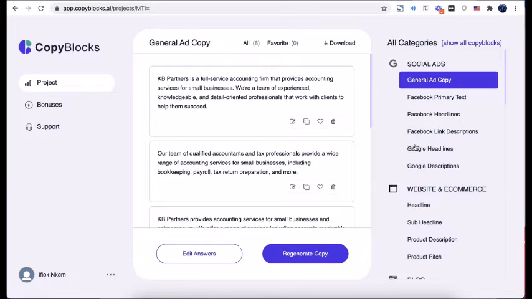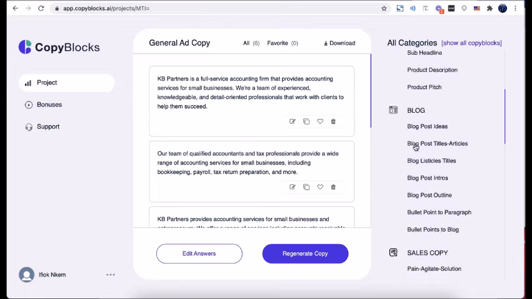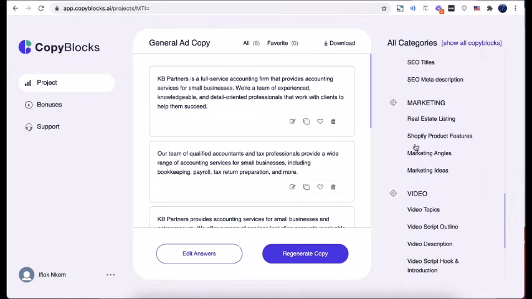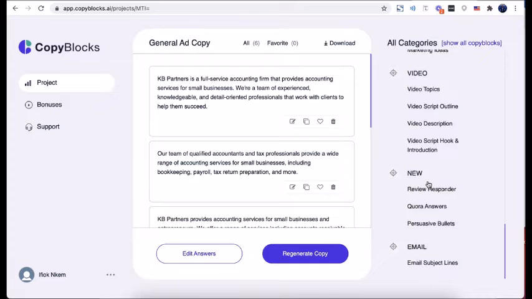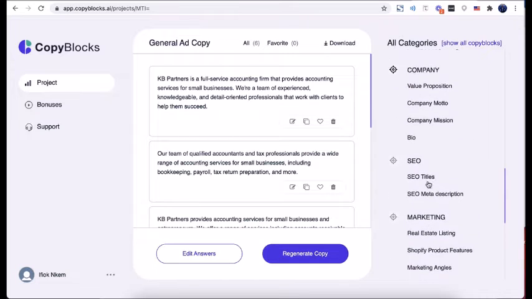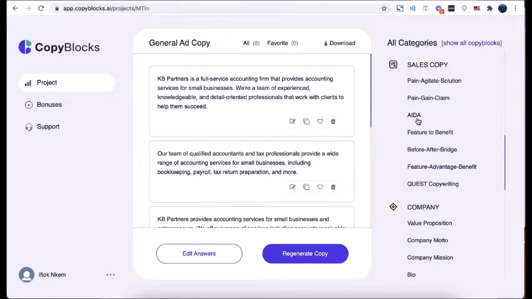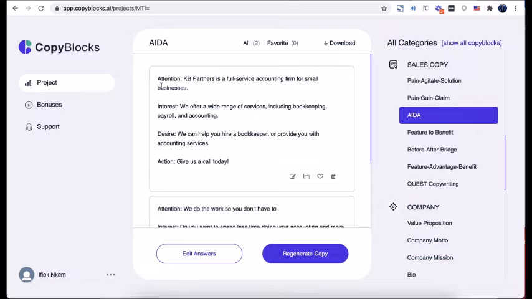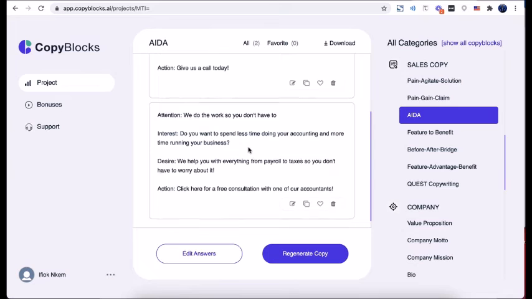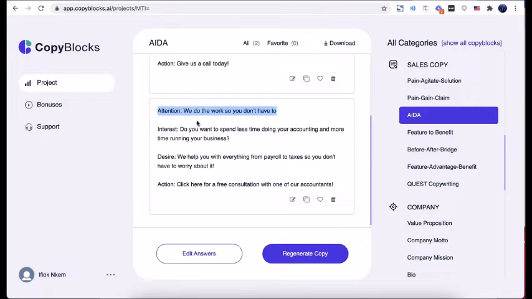Step 3, CopyBlocks will write all the copy and content you need in less than 60 seconds. Unlike other tools in the market, CopyBlocks uses real artificial intelligence and not outdated fill-in-the-blank templates, and the copy generated is 100% original, and it's written, of course, by an artificial intelligence.